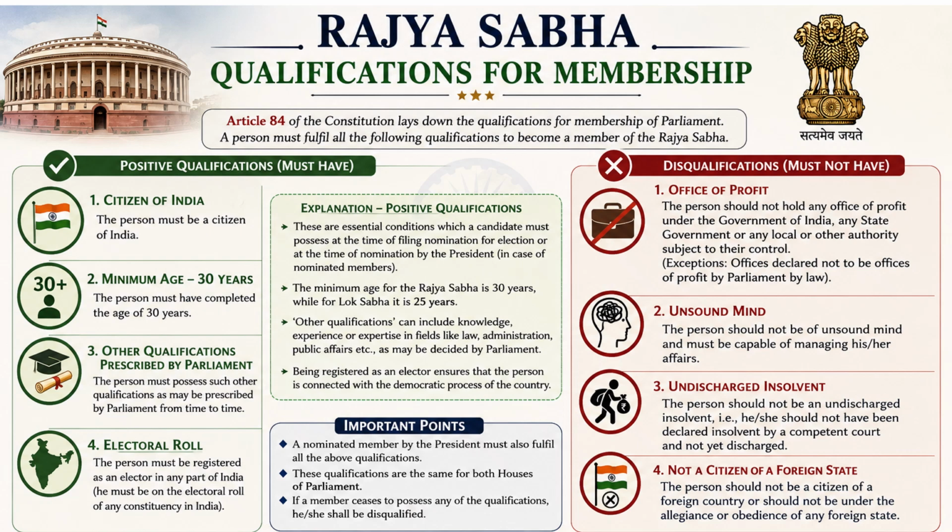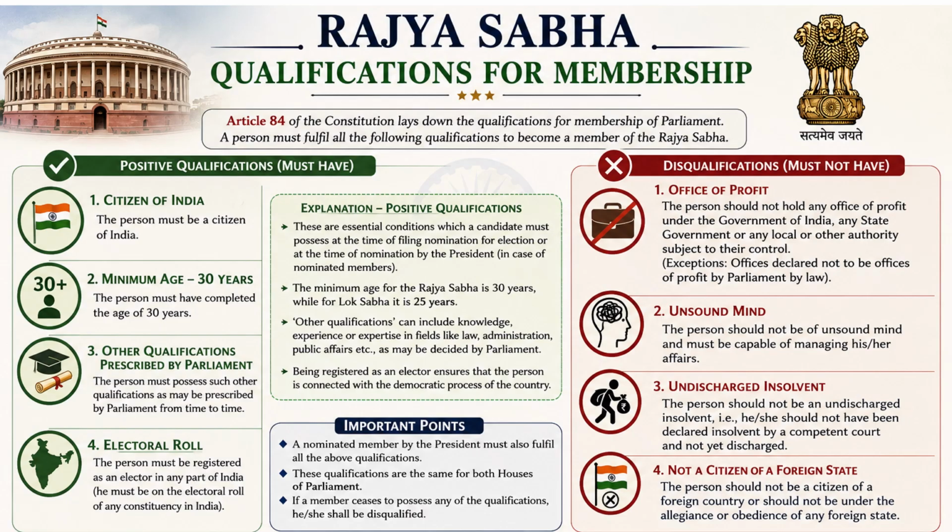So a person should be an Indian citizen. Second, the minimum age is 30 years. A person should have completed 30 years. Someone younger than 30 years can never qualify to become a member of Rajya Sabha.